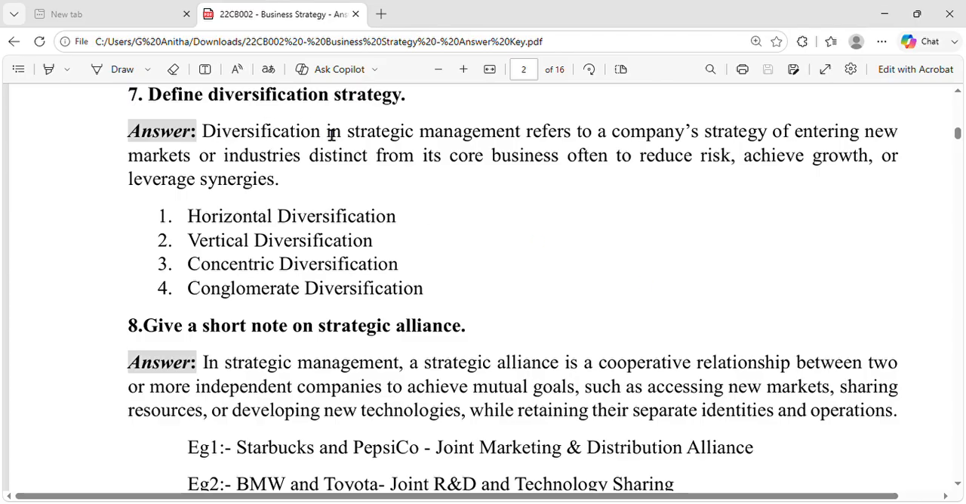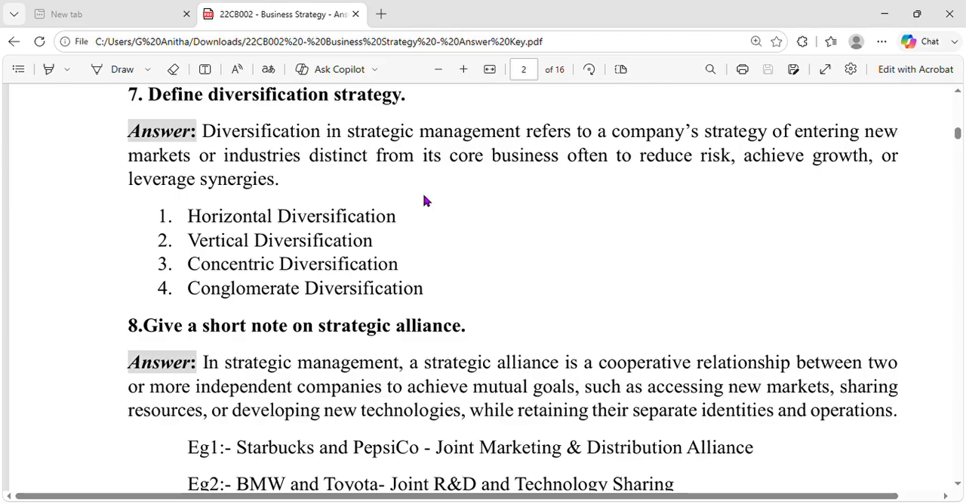So define diversification strategy. Diversification means different. So what is that difference that is to be implemented in the strategy? Like if you are having a company, it is going to concentrate only on a single kind of product. Then if there is any loss occurring to that product, if the sales is not going well, if the turnover is not good, then the company may suffer a loss.